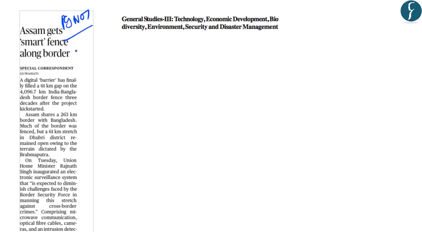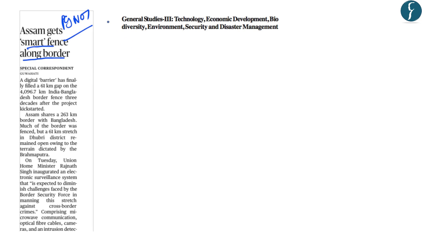Now, this article on page number 7 is related to the smart fencing that has been installed along the border of Assam with Bangladesh. Now, this border of Assam and Bangladesh is porous in nature because of the presence of various physiographic features like rivers, etc. And these rivers which are present at the border of Assam and Bangladesh keep changing their course. And during the times of flooding, the path that is followed by these rivers is changed. So that is why smart fencing comes as a solution to the problem of the border between Assam and Bangladesh.